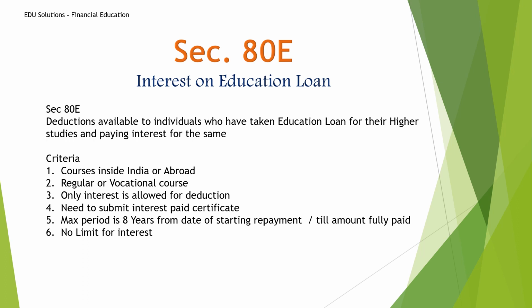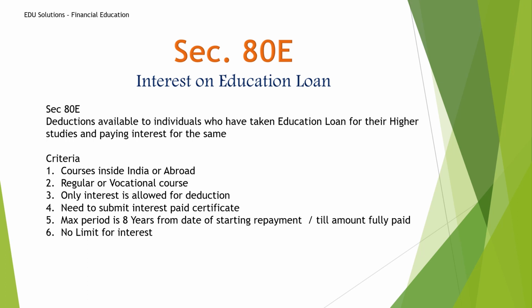In education fees, under section 80C and also in the exemption section, you can see it should be a regular course, but here for an education loan you will get the exemption for regular or vocational courses, and only interest is allowed. So the difference is that you will not get the claim for the principal part. You are taking a loan and only the interest part of this loan is covered under section 80E. Then you need to submit the interest paid certificate, which you get from the bank.